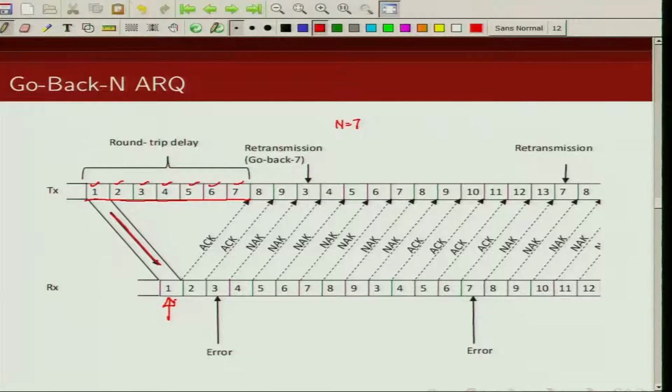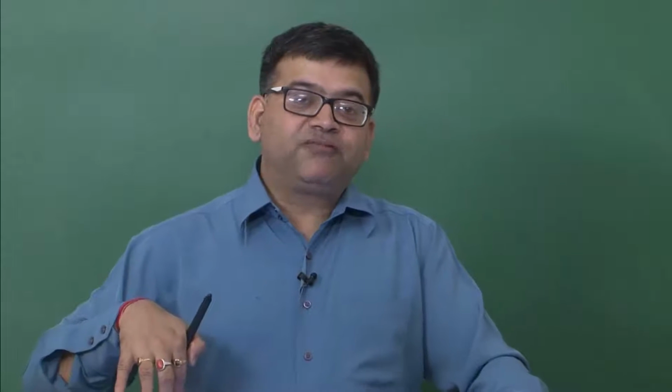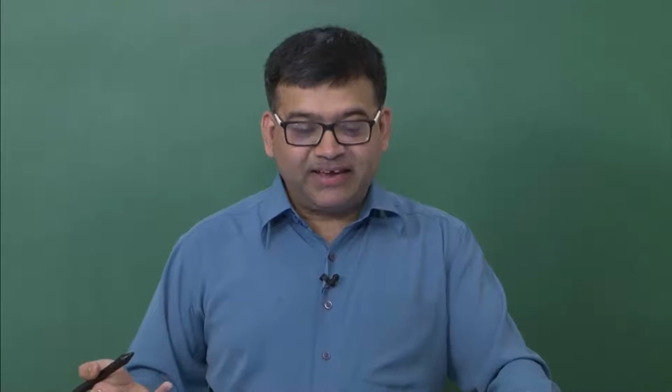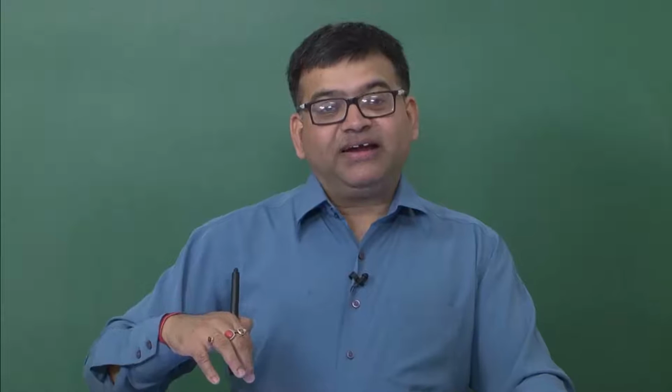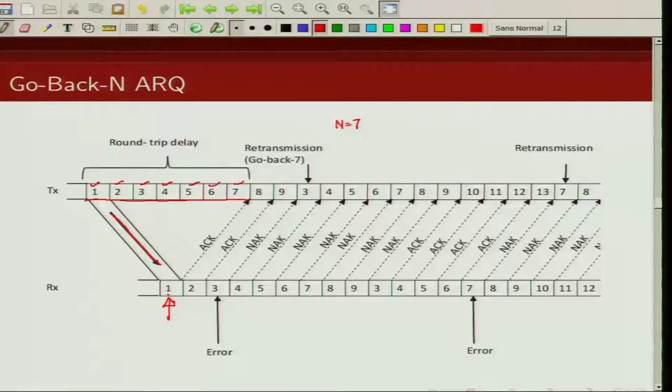The receiver will apply a CRC check to find out whether there is any parity violation. If the CRC code detects an error, it will send a negative acknowledgement, otherwise a positive acknowledgement. Here packet 1 was received correctly, so a positive acknowledgement was sent.